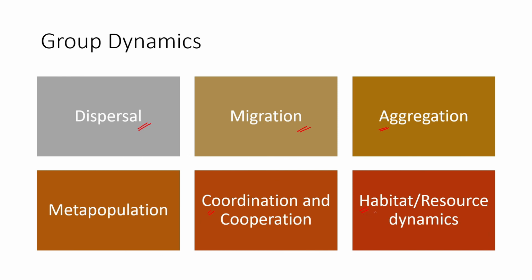So group dynamics function around all these aspects: dispersal of organisms, migration, and aggregation of multiple individuals within definitive or indefinite systems. Then there is metapopulation, multiple populations that interact with each other in a coordinated manner, and they should cooperate with each other with respect to habitats, resource management, and resource dynamics. Together they form the idea of group dynamics, so when we are studying group dynamics, we have to study all these aspects as well.